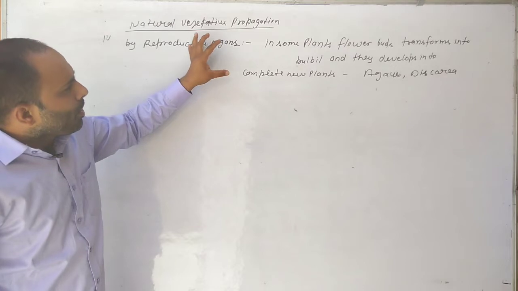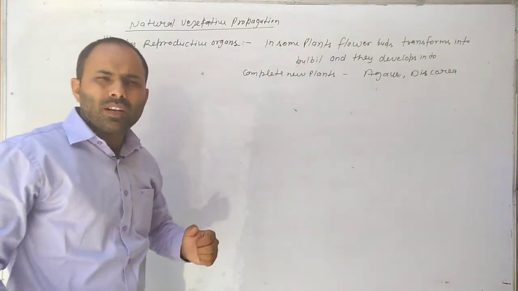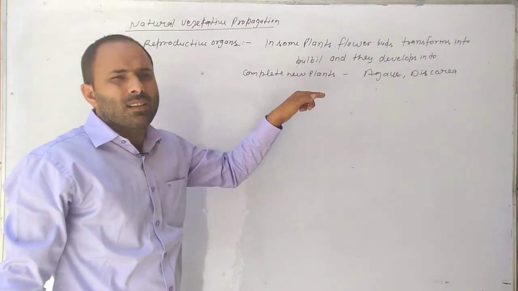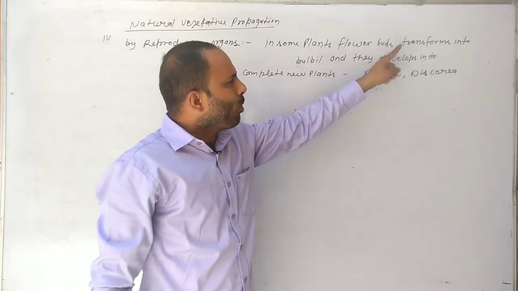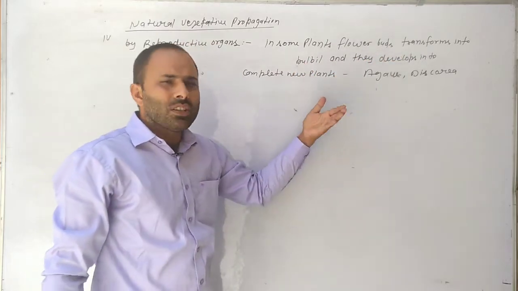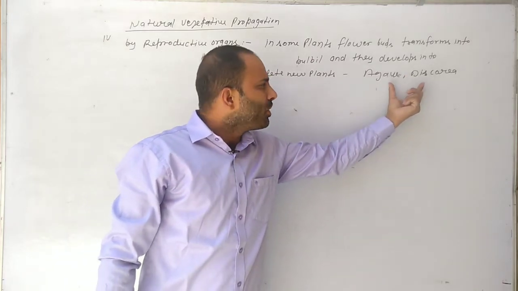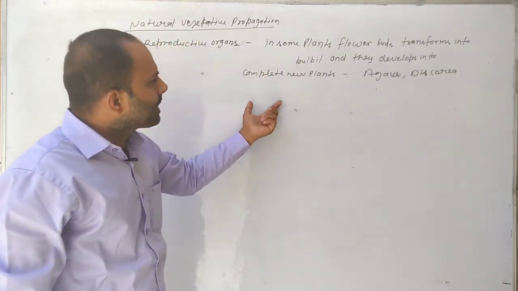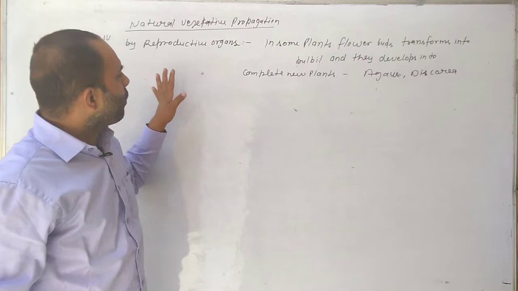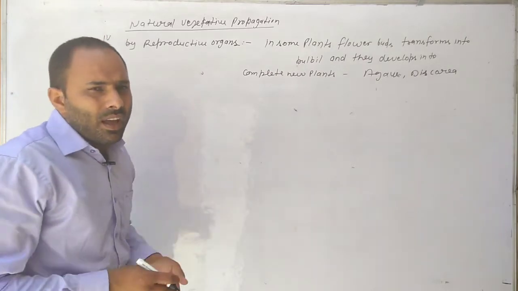Here the flower buds are the reproductive parts of plants. Flower buds transform into bulbils, and bulbils develop into complete new plants. For example, agave and Dioscorea. In these two plants, bulbils develop into new plants. This is the fourth method of natural vegetative propagation.